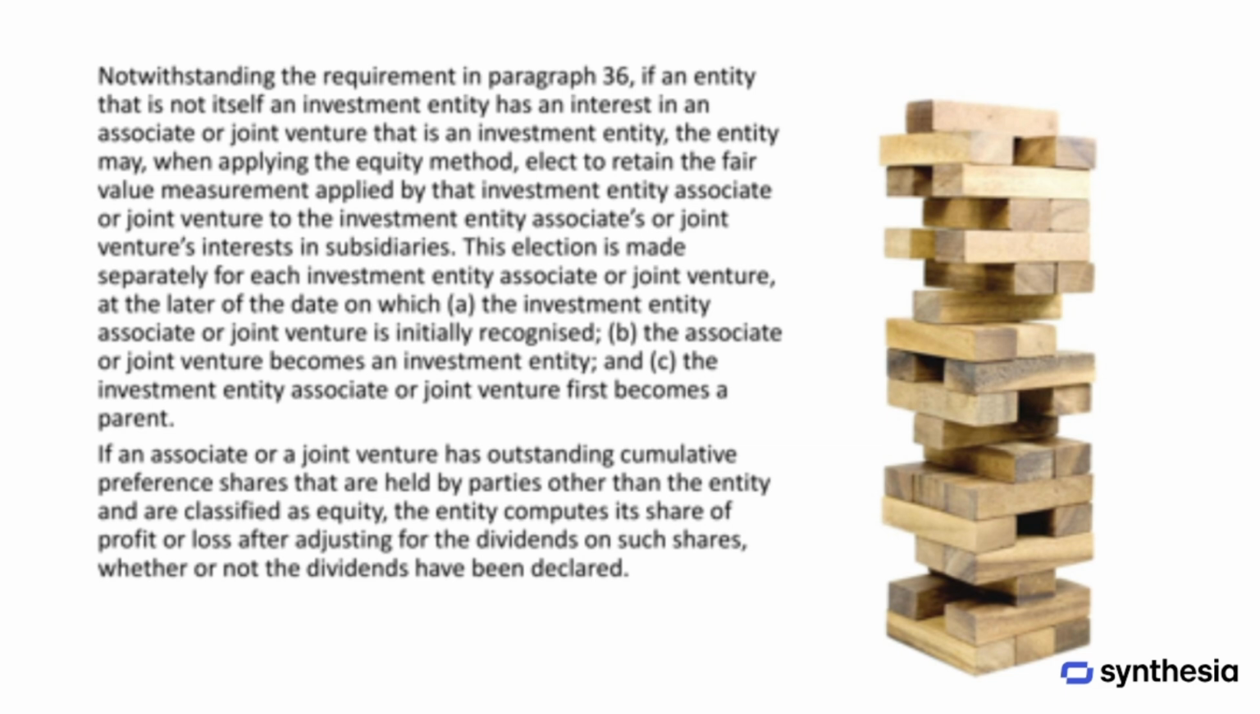Also, if the associate or joint venture has cumulative preference shares that other parties hold and classify as equity, the entity must adjust its share of profit or loss to account for dividends on those shares. This adjustment happens regardless of whether the dividends have been declared or not.